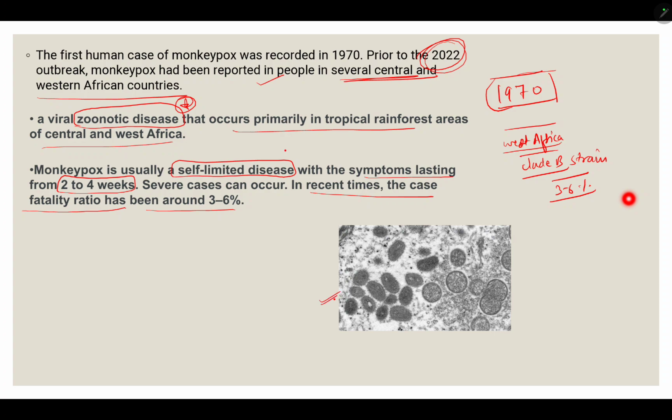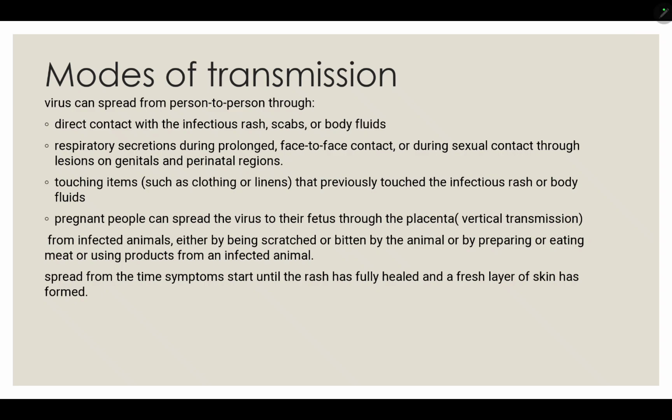This is the diagram of the monkeypox virus. So what is the mode of transmission? It can spread from person to person through direct contact with the infectious rash, scab or body fluid. Through respiratory secretions, it can transmit during prolonged face-to-face contact, and during sexual contact, through lesions on the genital and perianal region.